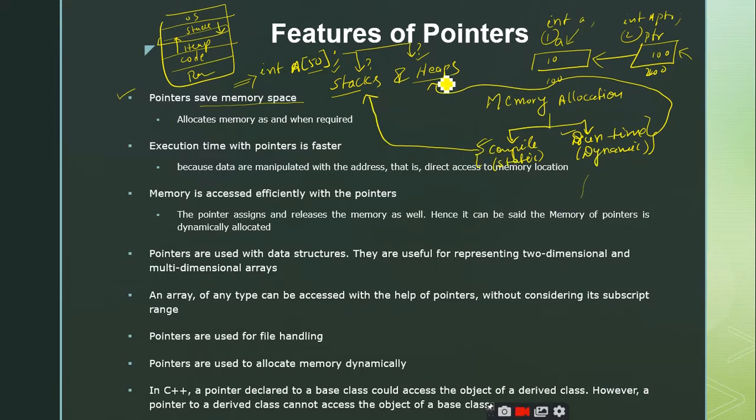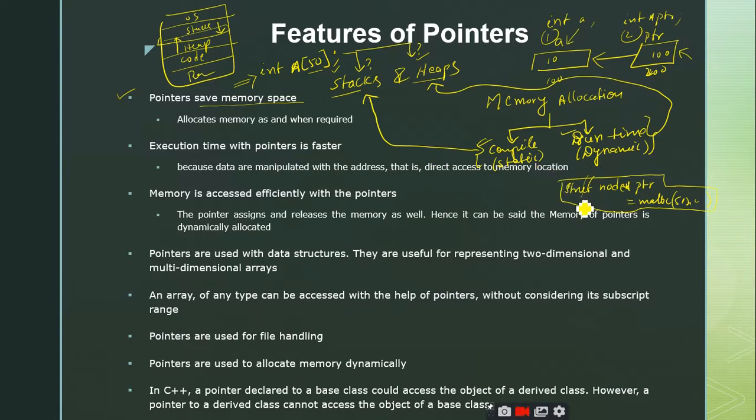But what about heaps? For example, I declare struct node star ptr is equal to malloc of size of something. So what is this declaration? Is it a compile time declaration, or is it going to allocate the memory during the runtime?